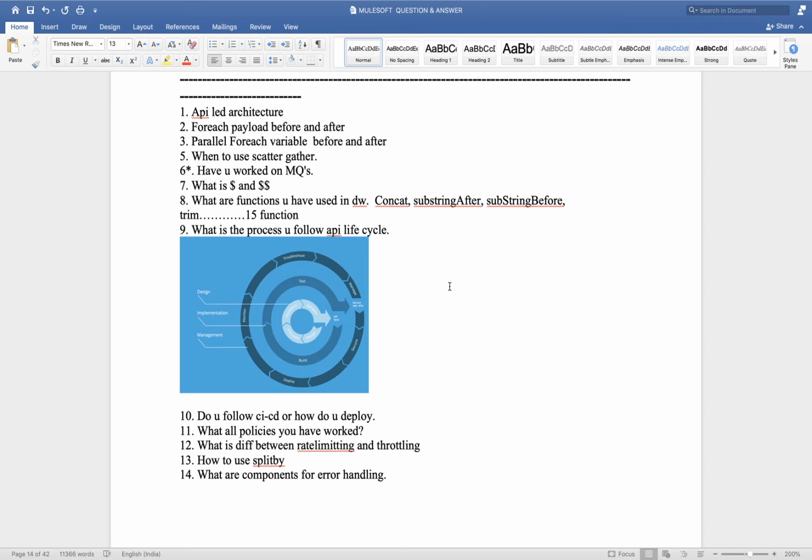Again, the data will come back to the process layer. We do all the business logic and write it in the process API. From the process API, it will come to the experience API, and we expose that to the end user. Yeah, different experience systems, you can say.